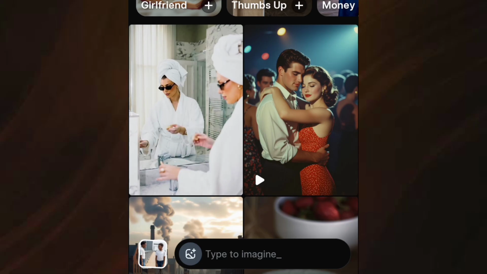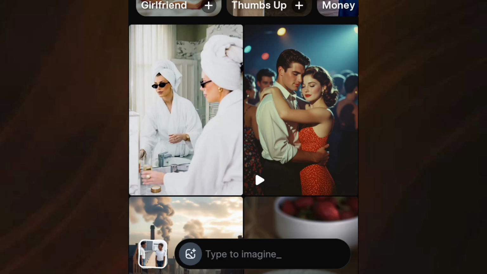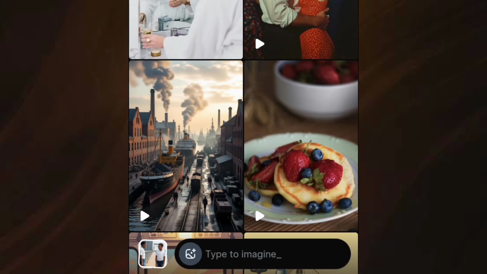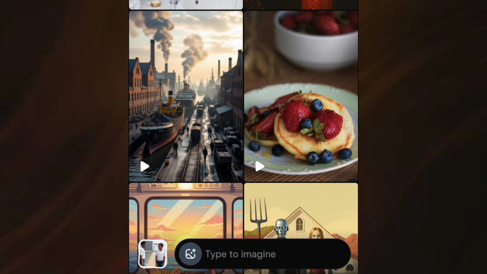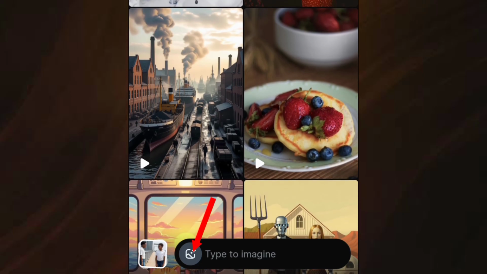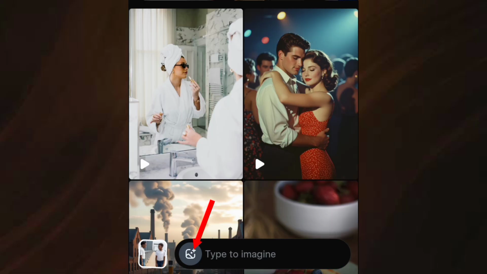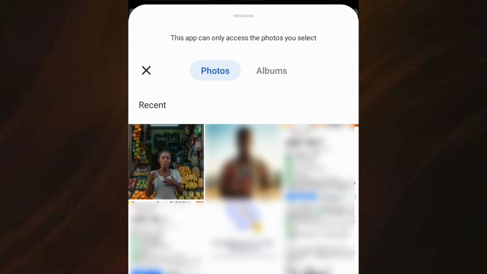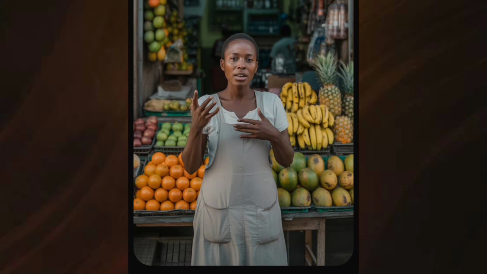Sometimes it even baffles me to know something like this is even for free. But we thank God, sha. Since I already have my image, I will just click here to find the image I want to use. Here is the image. I will just tap on it to select it.